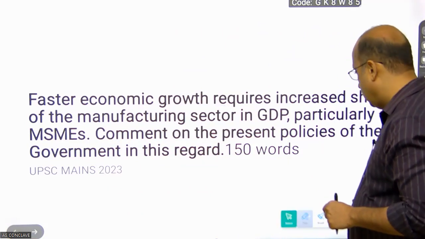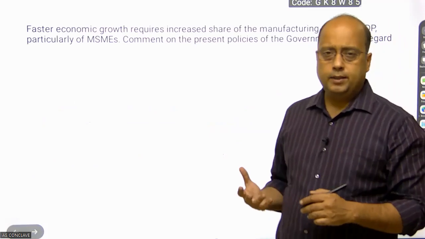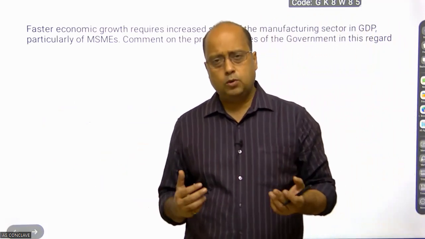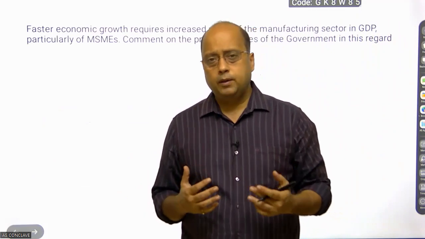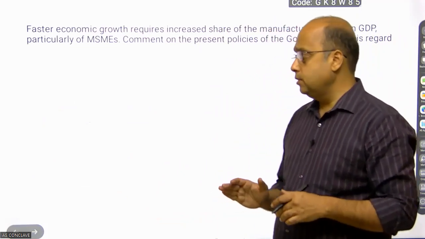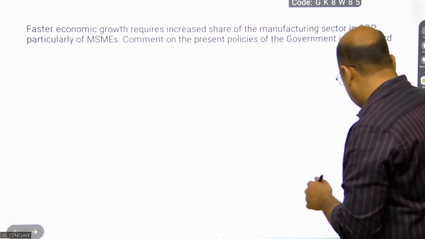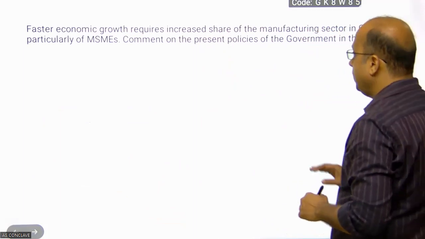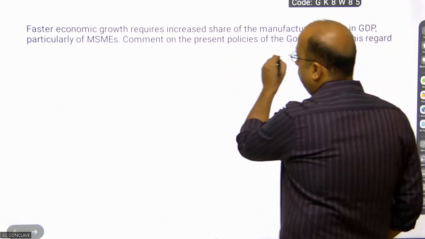Now, when we are writing a 150-word answer, this is my advice, and in the last videos also you can get a hint that I advise students to make a blueprint of an answer before writing it. So if it is a 150-word question, what will be the nature of the blueprint?